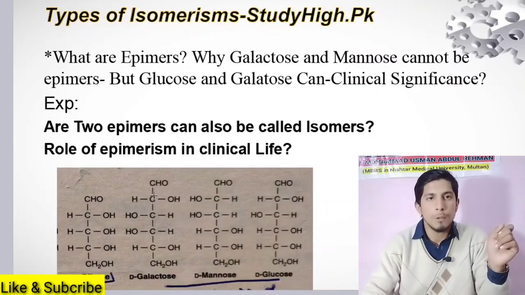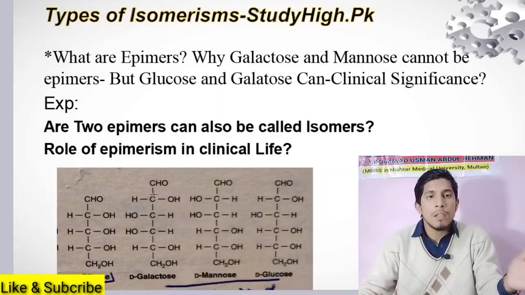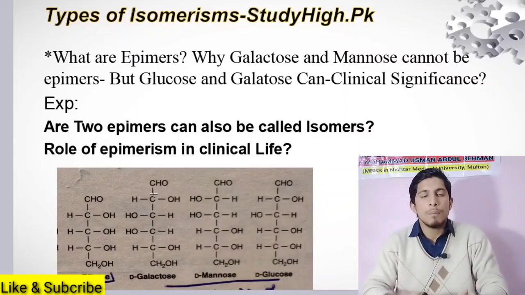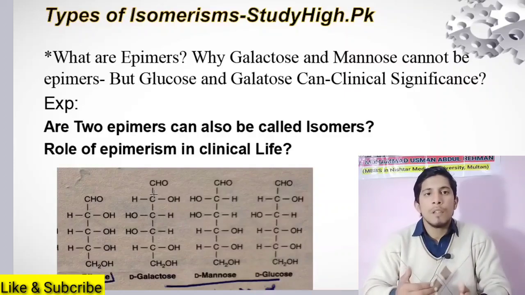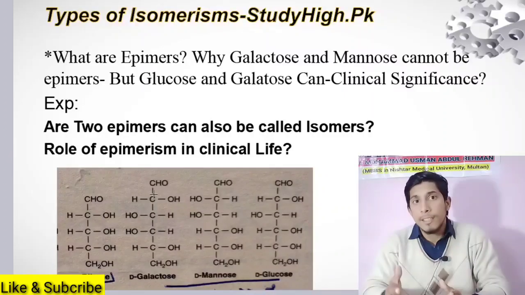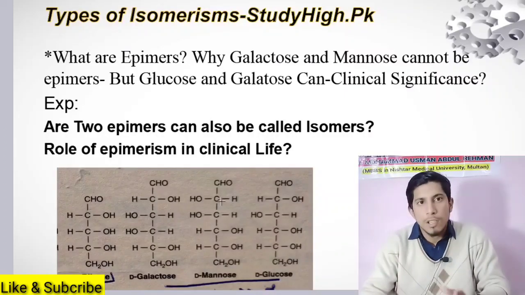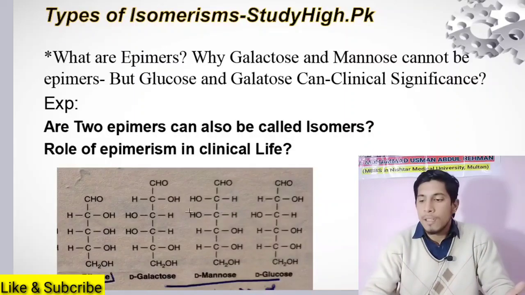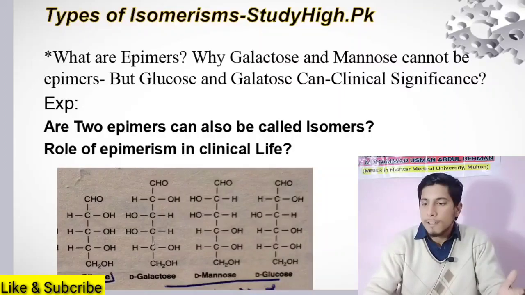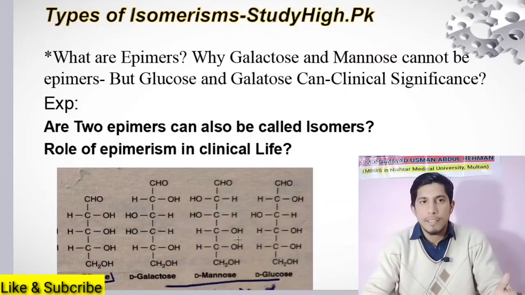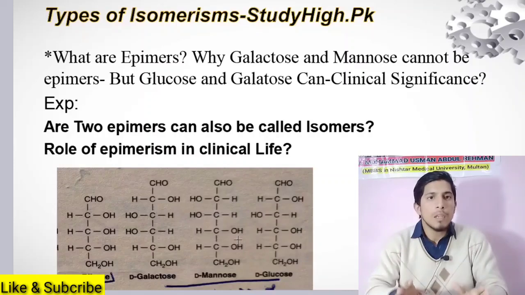Similarly, carbon number 2 is also different. Mannose and galactose differ from each other on two carbons. Carbon number 2 of galactose has OH on the right side, whereas in mannose carbon number 2 has OH on the left side. But at carbon number 4, galactose has OH on the left side, whereas mannose has OH on the right side. So they differ at two carbon atoms.